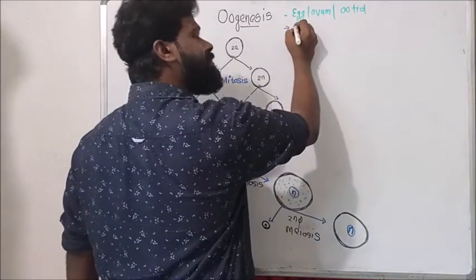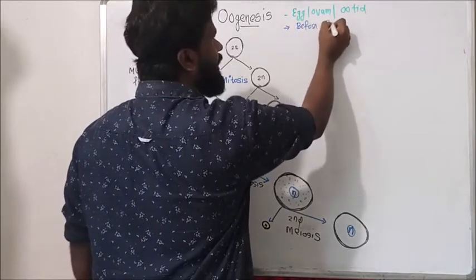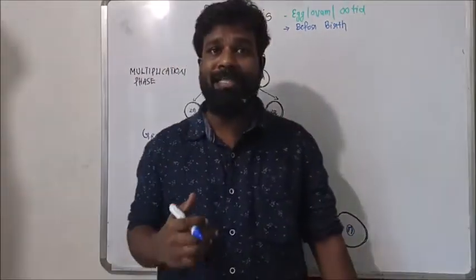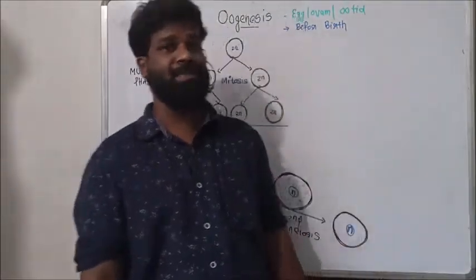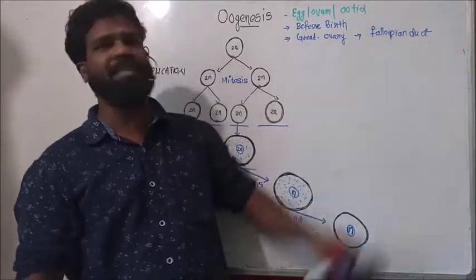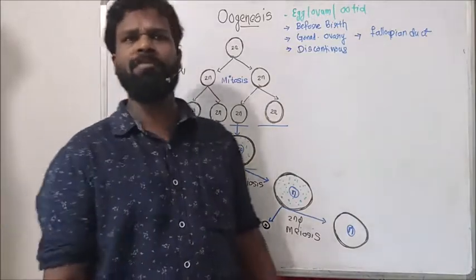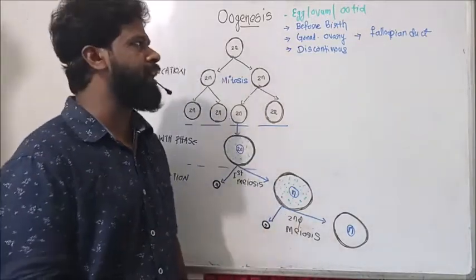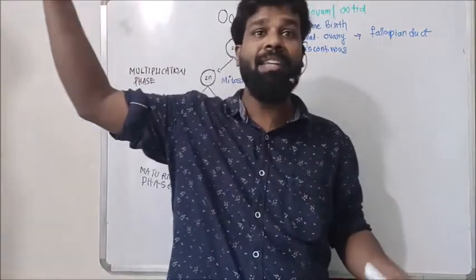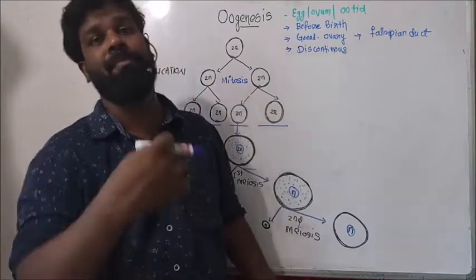This oogenesis begins before birth, in the embryonic stage. Oogenesis takes place in the ovary as well as the oviduct, because this process is completed in the fallopian tube or oviduct. It is a discontinuous process. Its formation begins in the embryonic stage, but it is completed only after the entry of sperm.